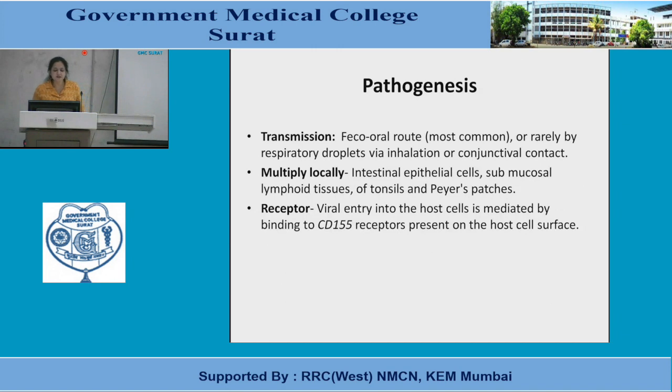These viruses are generally transmitted by the fecal-oral route, which is most common, or rarely by respiratory droplets via inhalation or conjunctival contact. They multiply locally in intestinal epithelial cells and submucosal lymphoid tissues of the tonsils and Peyer's patches. These are the multiplying sites. And as for the receptor, CD155 is the receptor for entry of the virus into the host cell.